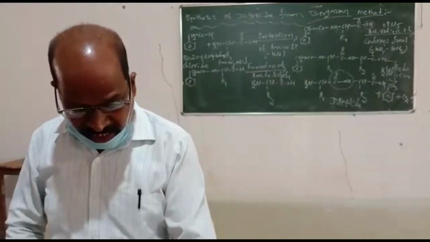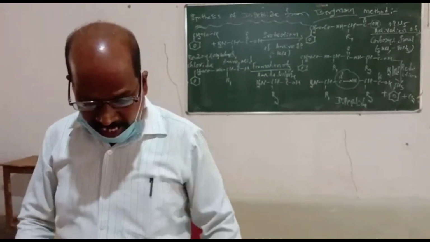The best example of denaturation of protein is the coagulation of egg white on boiling.